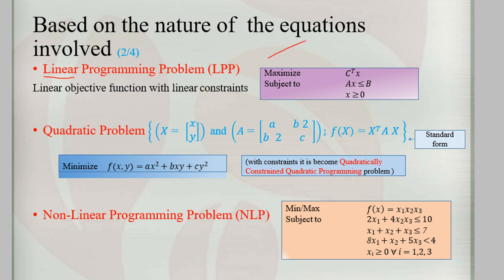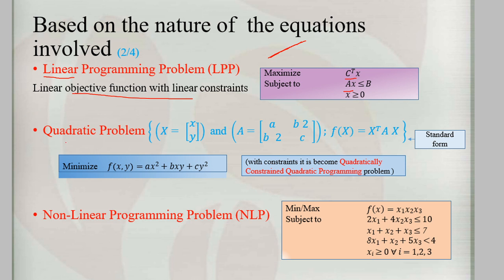Here is the value which may linearly increase or decrease. Here, any objective function which uses a linear objective function with linear constraints is subject to: minimize c transpose x, subject to A x less than or equal to b, where x is greater than or equal to 0. This type of equation comes under linear equations, where if the input value increases, the output may increase or decrease linearly.